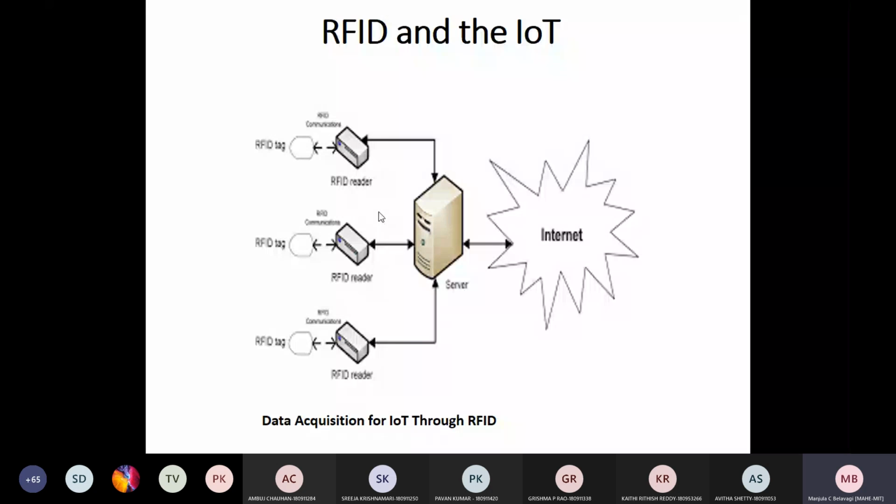What is the main job of the objects which are involved in IoT technology? I'm giving a hint. Application, fine. How is the data collected? What are the main components?